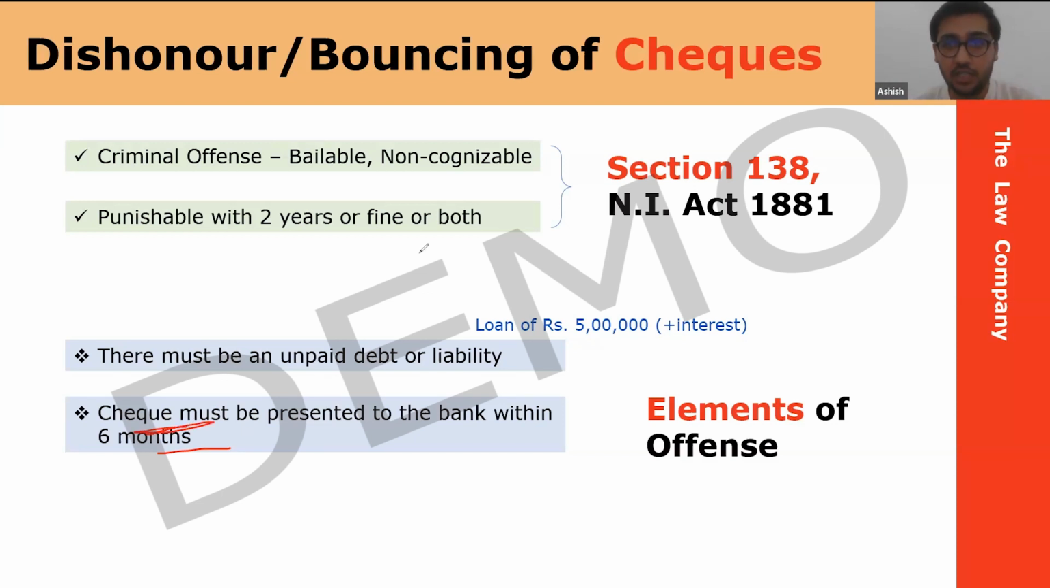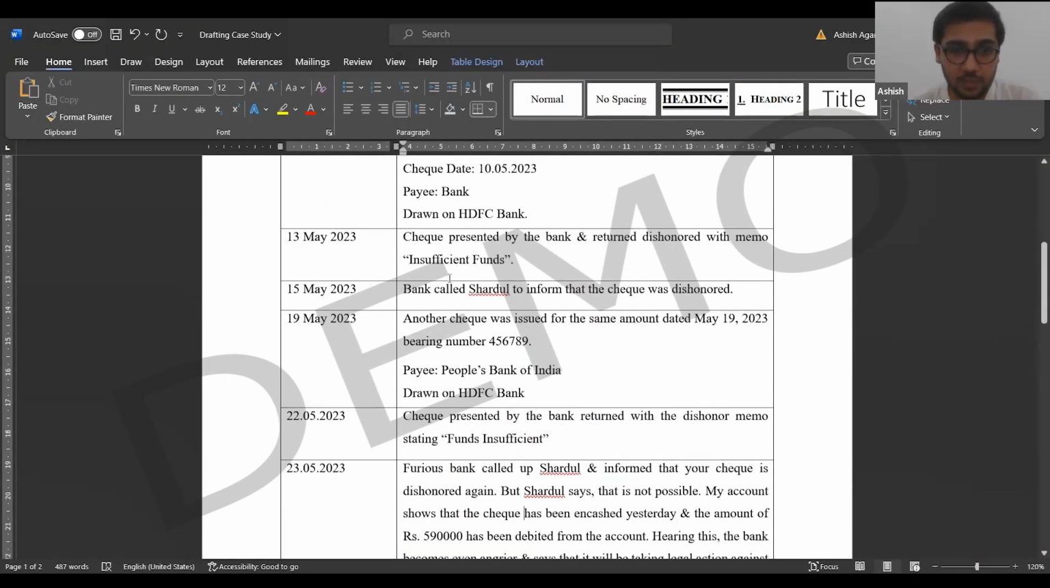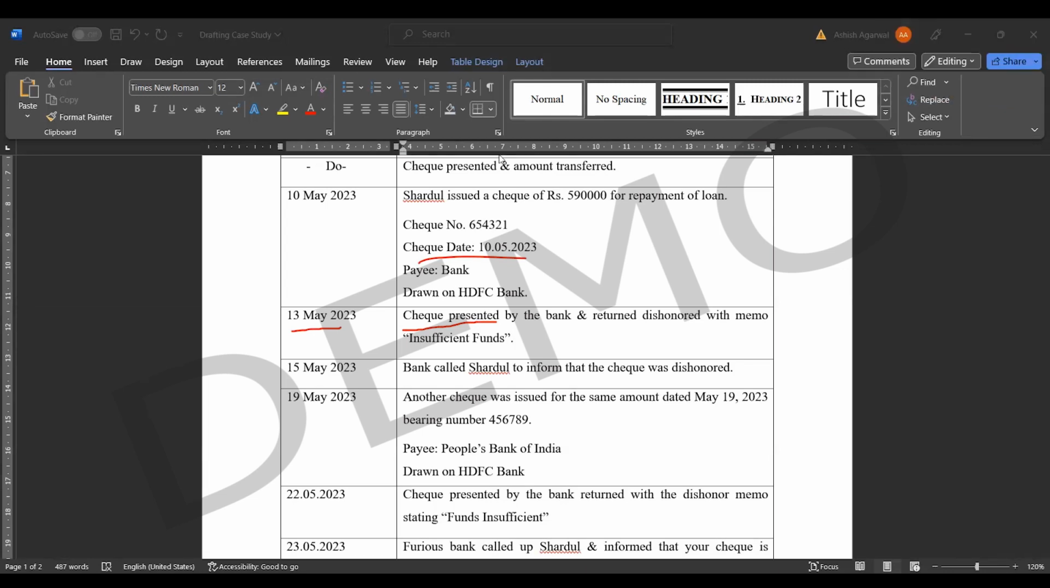In our case, is this done? I'll show you this part. Yes, you can check the dates and you can tell me. Were the checks given within 6 months? For example, this is the first check. You can see the check date here and you can see the date in which the check was presented. So tell me, are both the checks within 6 months? Yes, sir. Okay. Right. They were perfect.